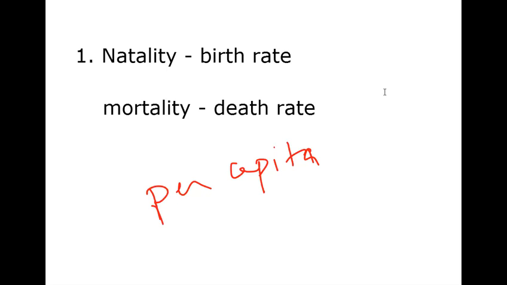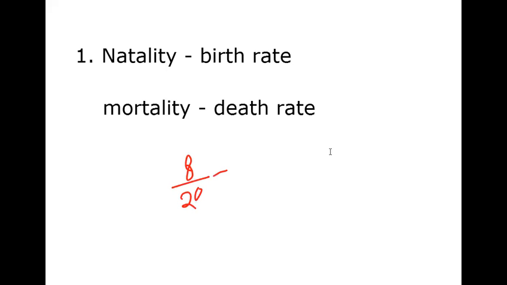So births and deaths in a population, the rates refer to per capita births and per capita deaths. What is the meaning of rate? Rate is the change in numbers, increase or decrease, with respect to the members of the population in unit time. For example, in a population of 20 frogs last year, through reproduction 8 new frogs are added. So we calculate the birth rate as 8 by 20, which is 0.4.